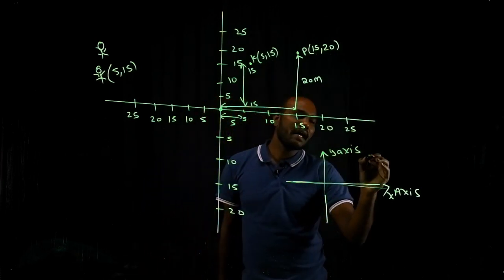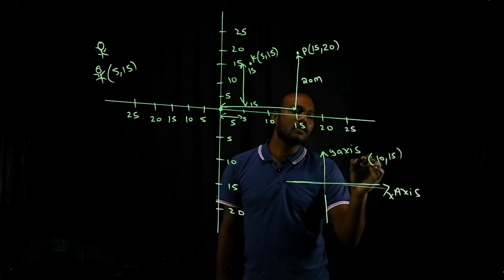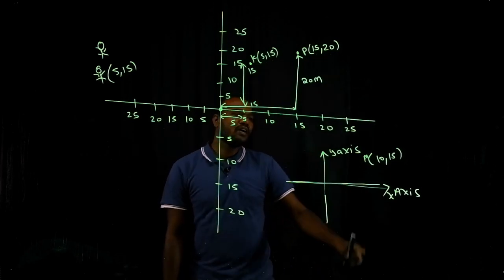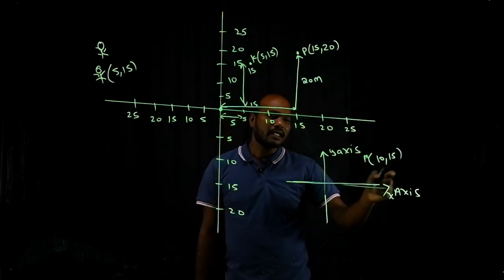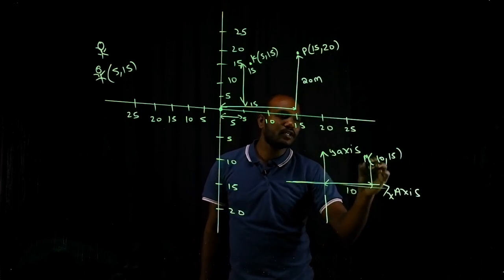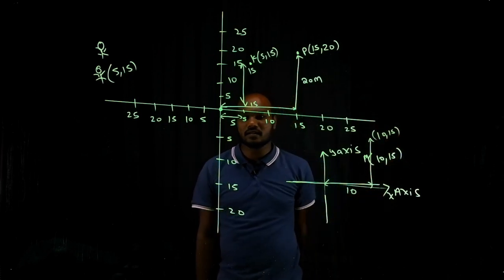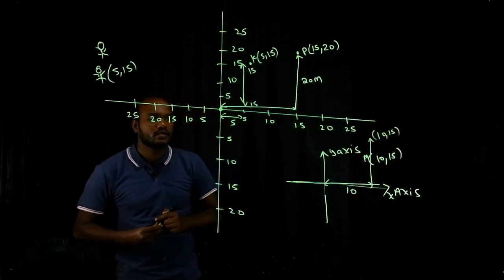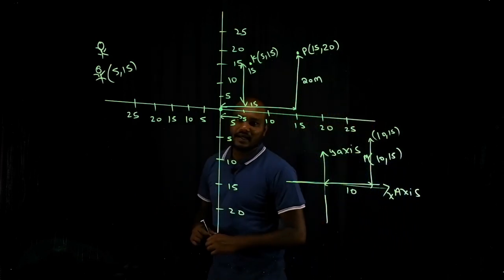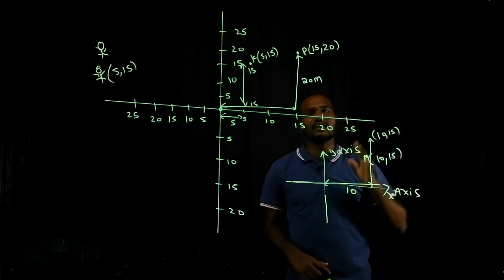This becomes x axis. This horizontal axis is what is called x axis. In the same way, the vertical axis is called y axis. Now, if I draw a point, let's say 10, 15, what is the meaning of it? Let's say this is M. This is me who traveled 10, 15. I traveled 10 from here to here and 15 from here to here. Is that good? Everybody is clear? Yes or no?